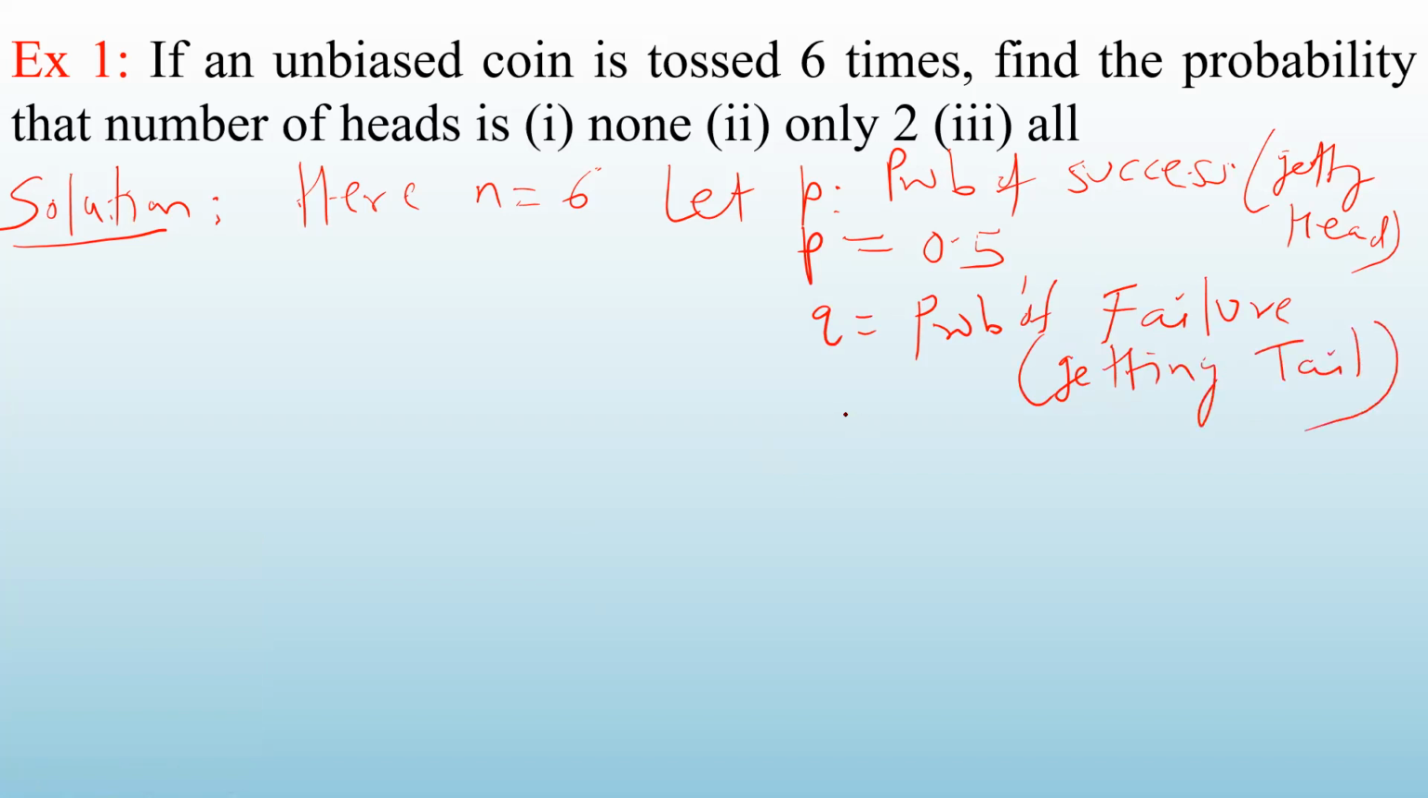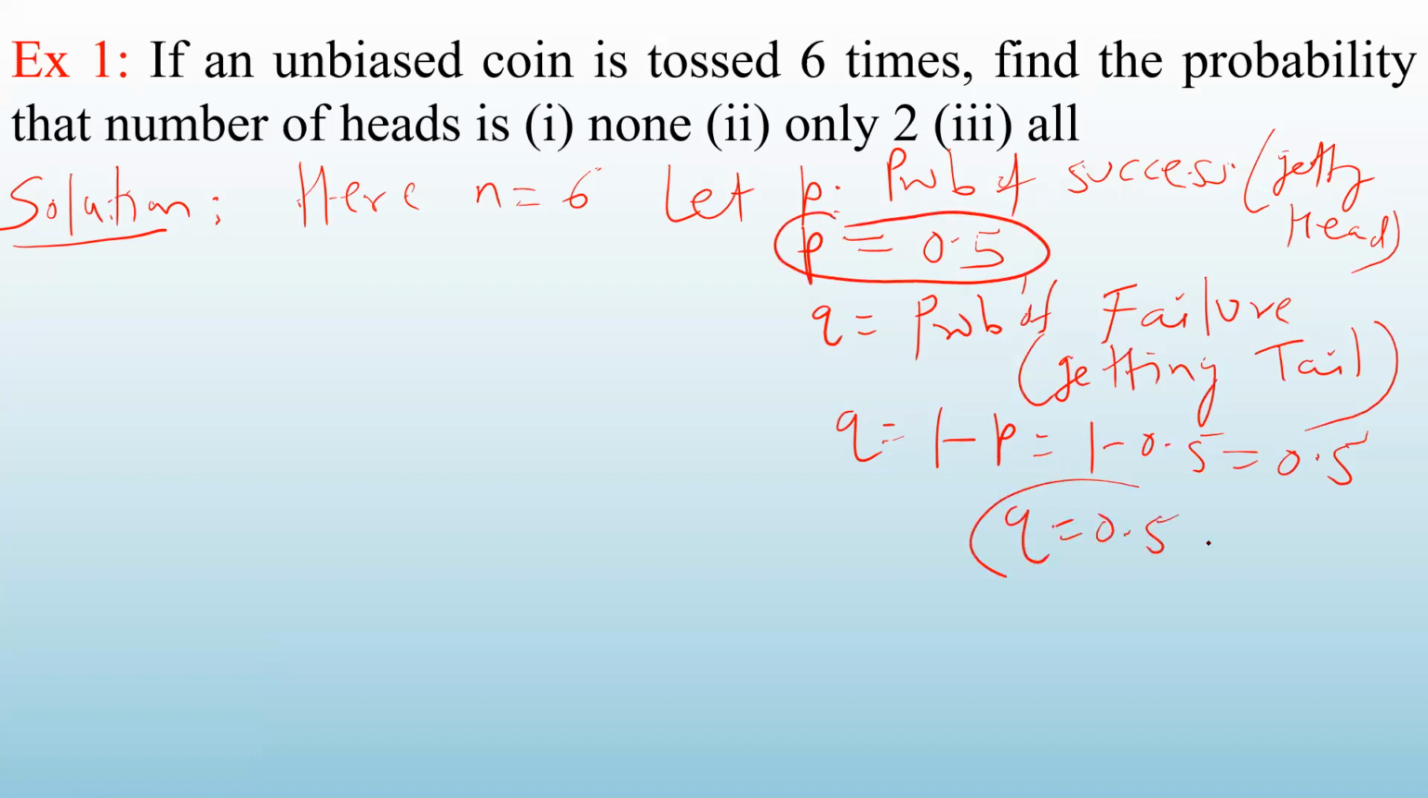Okay. So Q is also 0.5. We know that. But if you do not know, then you can also calculate it like this. Q is 1 minus P. So 1 minus 0.5, that is also 0.5. So we know P is 0.5 and also Q is 0.5, because in this experiment of tossing a coin, the probability of success and failure are equal, 0.5.